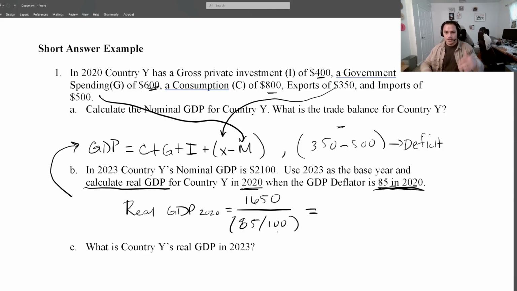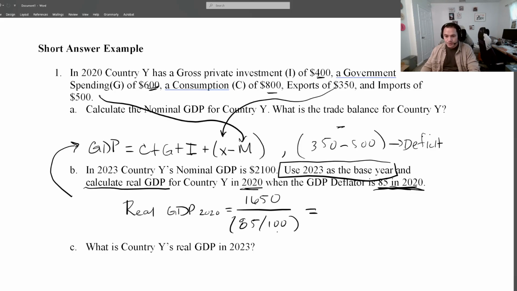And so as we work from this fixed set of information, we can start building on it and start addressing questions and applying a number of our concepts. In our first part here, we're asked to work through nominal GDP. Second part, we're asked to adjust and start accounting for inflation by integrating this price index. And then we're asked to further apply that rule here. What is the country's real GDP in 2023? Well, we know that 2023 is the base year.